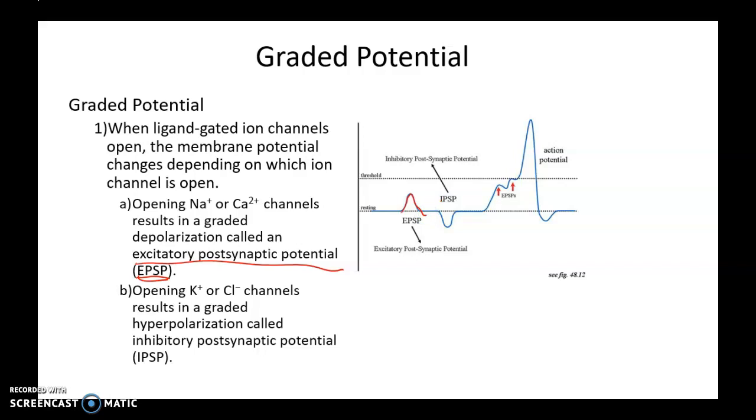Now what happens if potassium channels open or chloride channels open? Well, when potassium channels open, we will lose positivity. And when chloride channels open, we will have chloride coming in. In either case, the membrane potential will become more negative and a state will be reached called hyperpolarized. And this type of graded potential is called inhibitory postsynaptic potential. Inhibitory postsynaptic potential leads the membrane potential to move further away from threshold. It moves the membrane potential to a more negative state, which is always further away from the threshold.